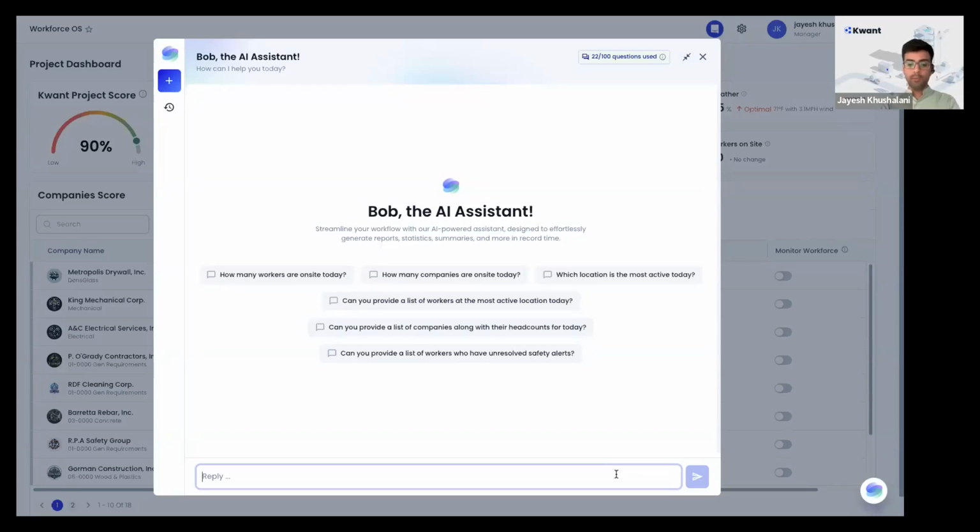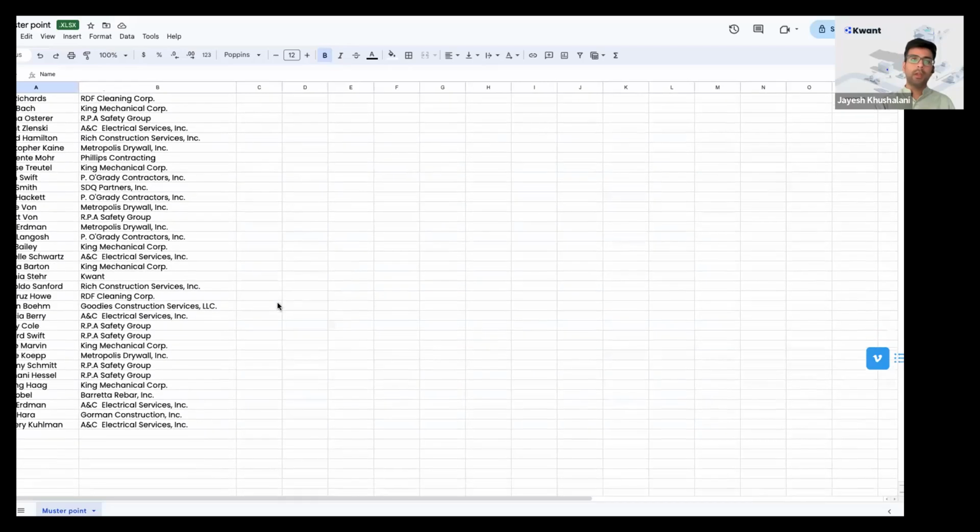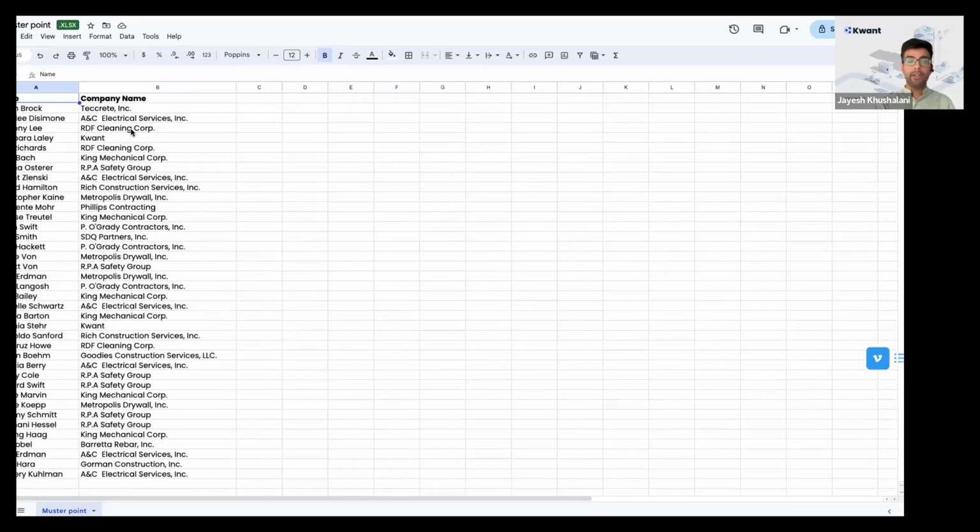You can simply ask Bob how many workers have reached the muster point. It will help you identify it and give you the details of those workers, the names and companies. Now, let's say I download this data, and you can see that all these workers have already arrived at the muster point. So that's a good signal for you.